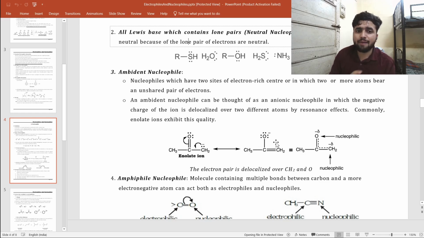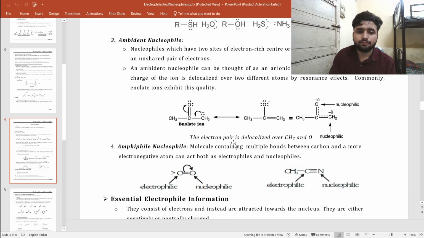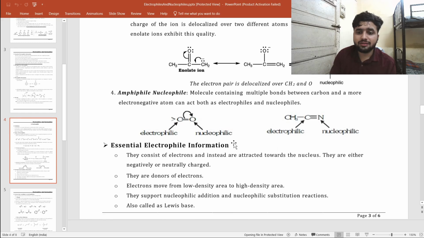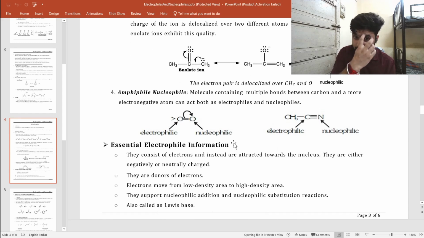So these are the ambident nucleophiles, which have more than one nucleophilic center. Then there are ambiphiles. Ambiphiles are species which have both an electrophilic center and a nucleophilic center.